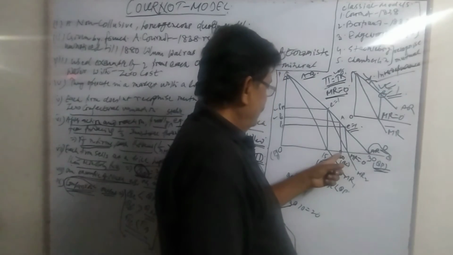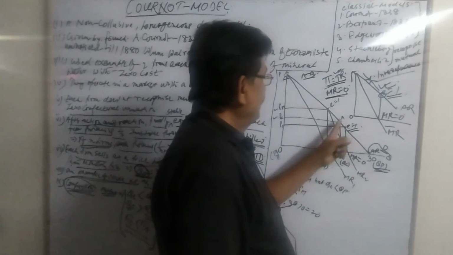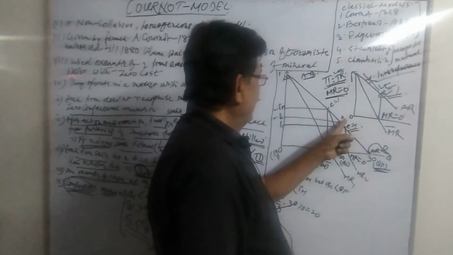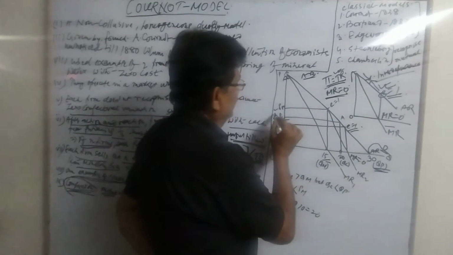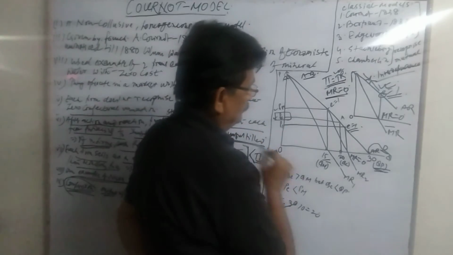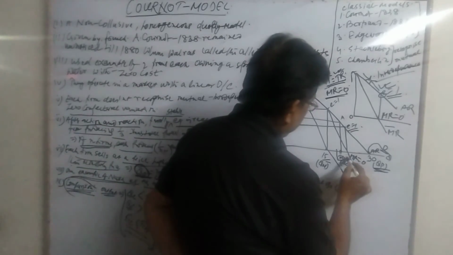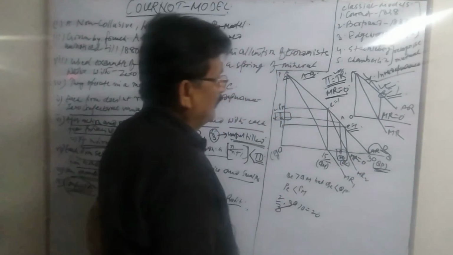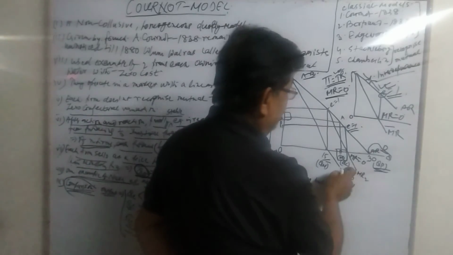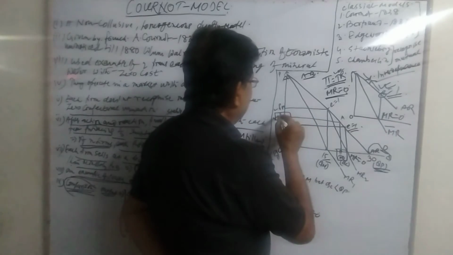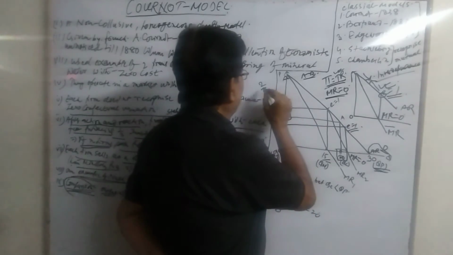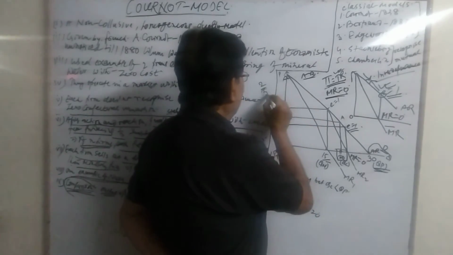Now for the price, we must go to demand curve A, and corresponding to it we have the price. This is the Cournot price. This is 2/3 of the perfectly competitive output, and this is 2/3 of the monopoly price.